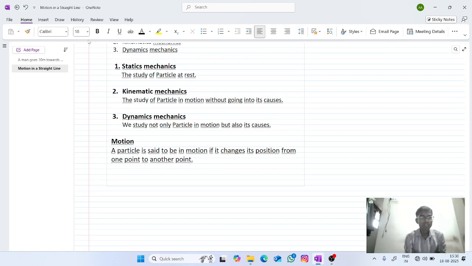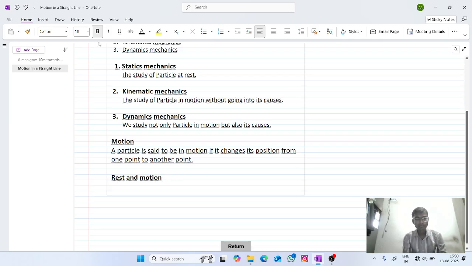Next we will see about rest and motion. So rest and motion both are interrelated here. For example, let us consider you are sitting in the train now, and the train is moving.